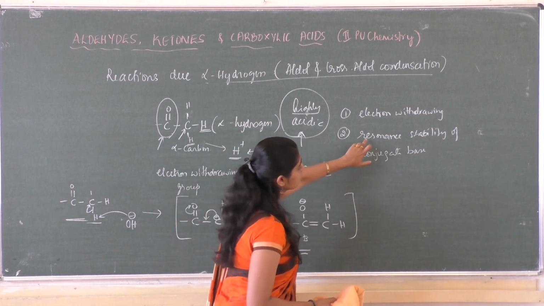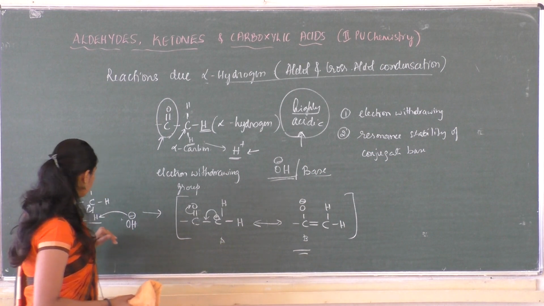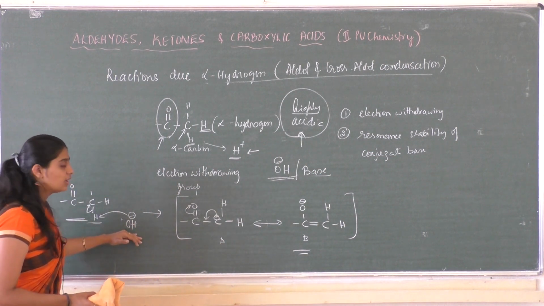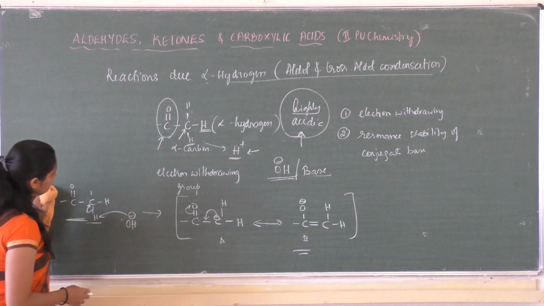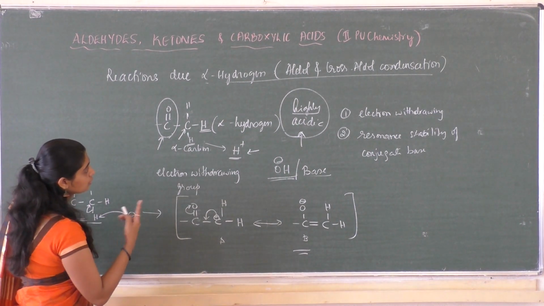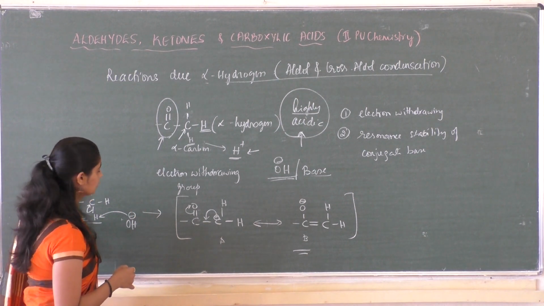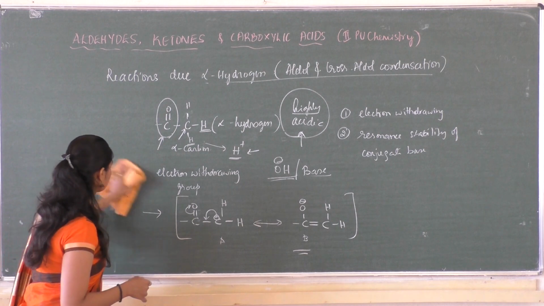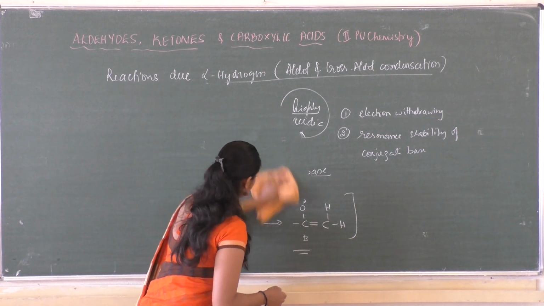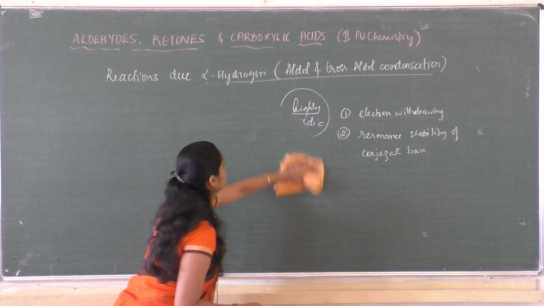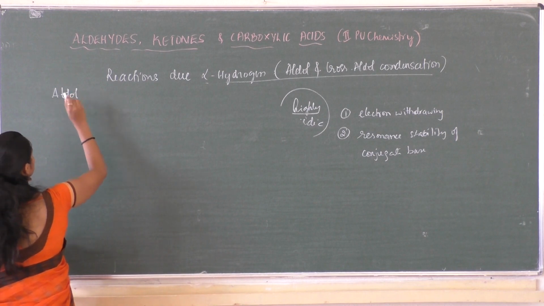Another reason is the resonance stability of the conjugate base formed by the removal of a proton by a base. With this concept, let us discuss the aldol condensation. This is an important reaction.